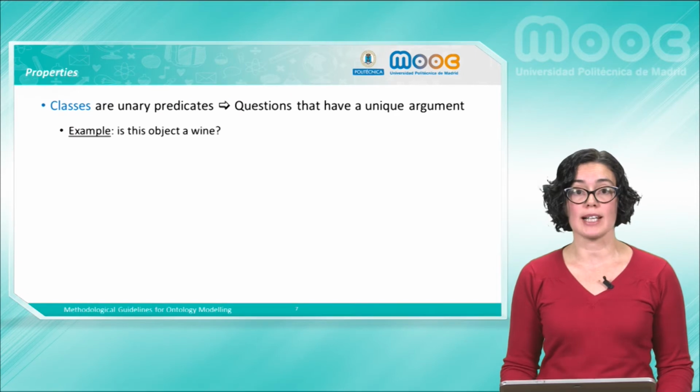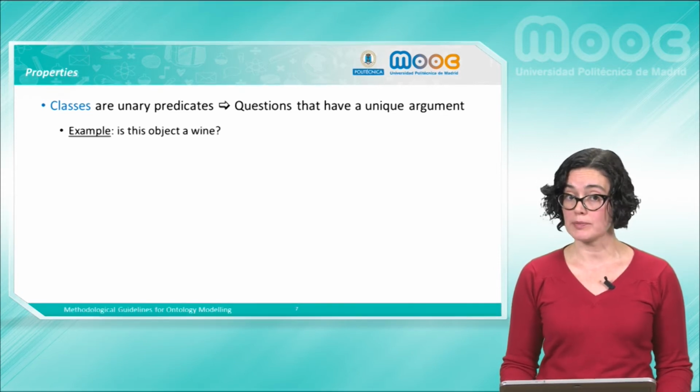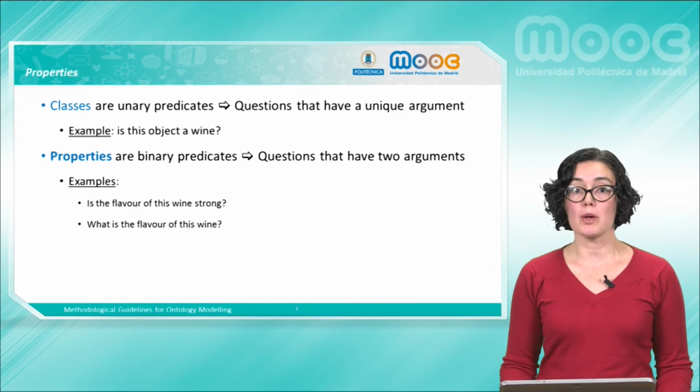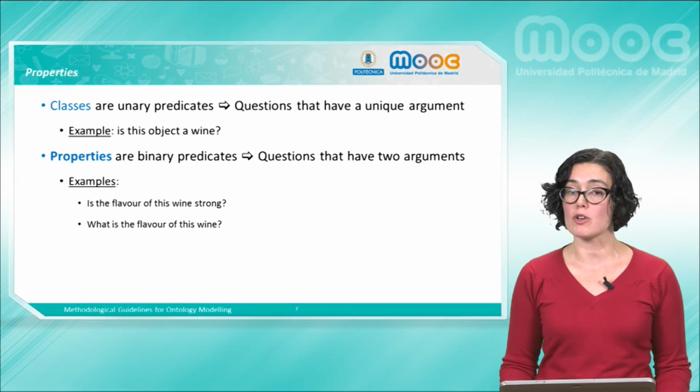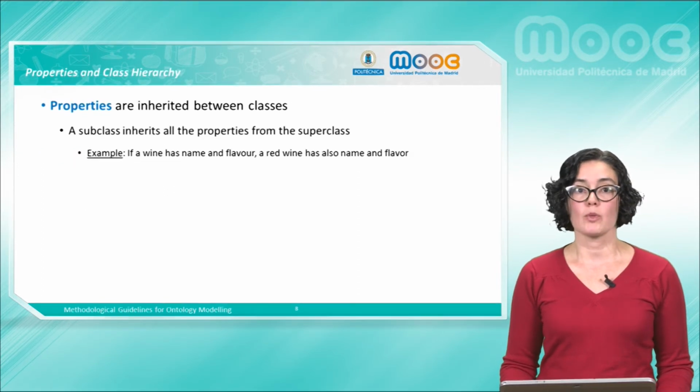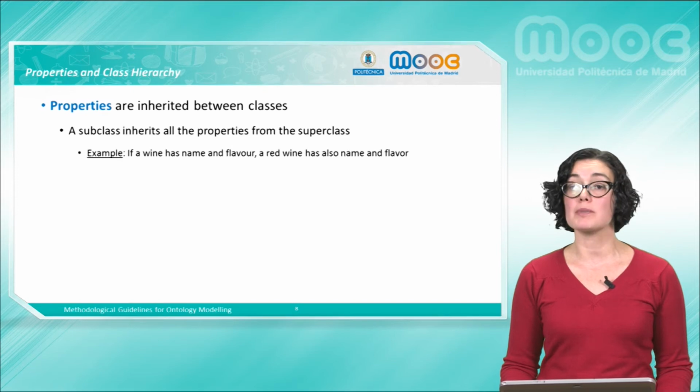We know that classes are unary predicates, that is, they can be compared to questions with a single argument. For example, is this object a wine? However, properties are mainly binary predicates, that is, they can be compared to questions with two arguments. For example, is the flavor of this wine strong? Or what is the flavor of this wine? With respect to properties and class taxonomies, it is important to mention that properties are inherited between classes.